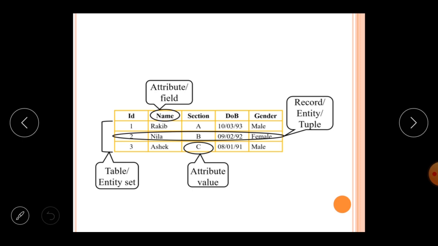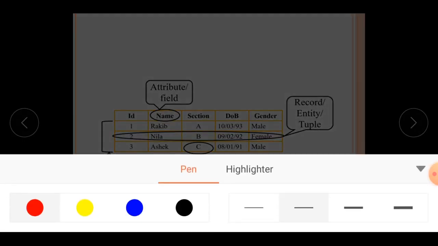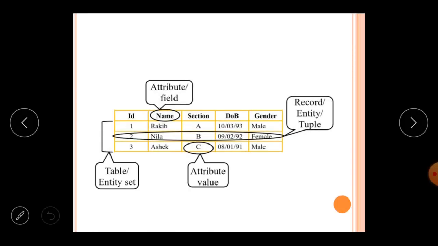As you can see in the example, there are ID, name, section, DOB and gender, altogether 5 columns and 3 rows. Here I am keeping the record about the student, so the student is the entity in this example. There are 5 attributes of the student: the ID, name, section, DOB and gender.